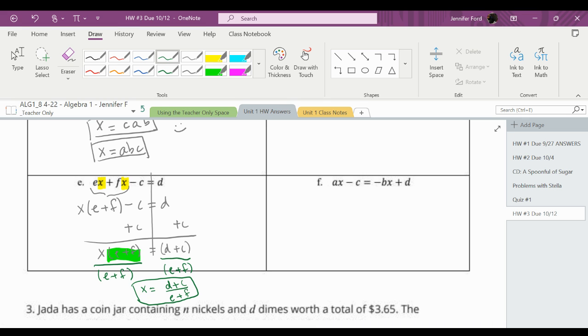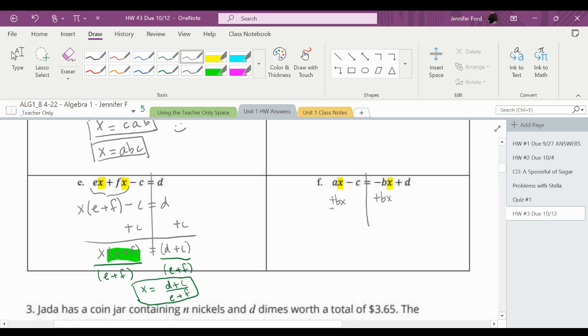Wowza, I'm looking at F and this problem over here, and this one seems tricky too, so I think I'll do it in my video. I see x on both sides of the equation, so I think the first thing I would do is get the x's on the same side of the equation, so I'm going to add bx to both sides.